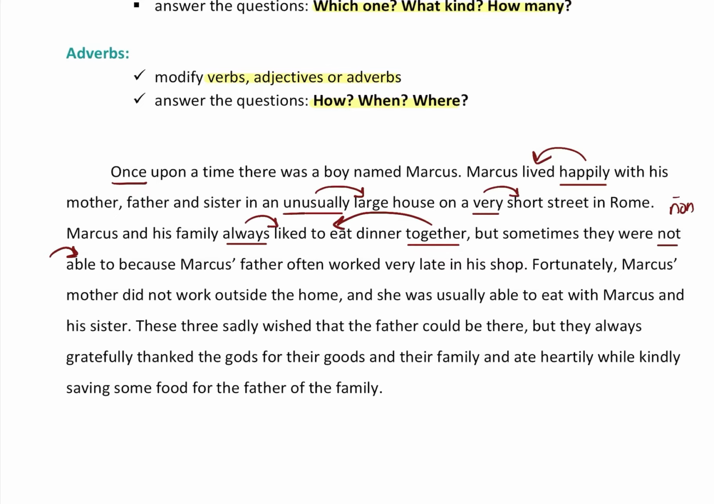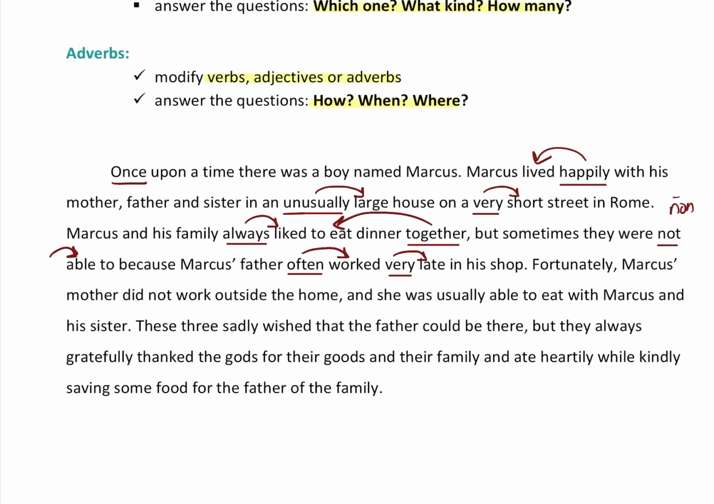Because Marcus's father often worked very late in his shop. So here we have often, and it modifies worked. When did he work? Often. And he worked late. How late did he work? Very late. So very modifies late right there.